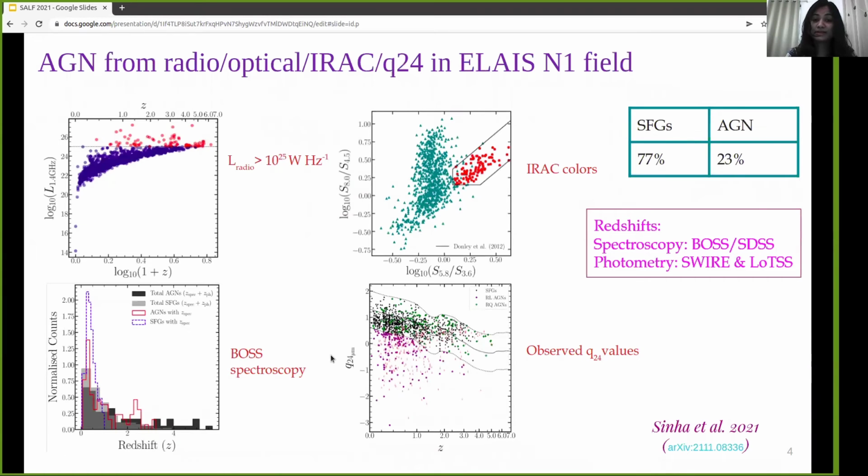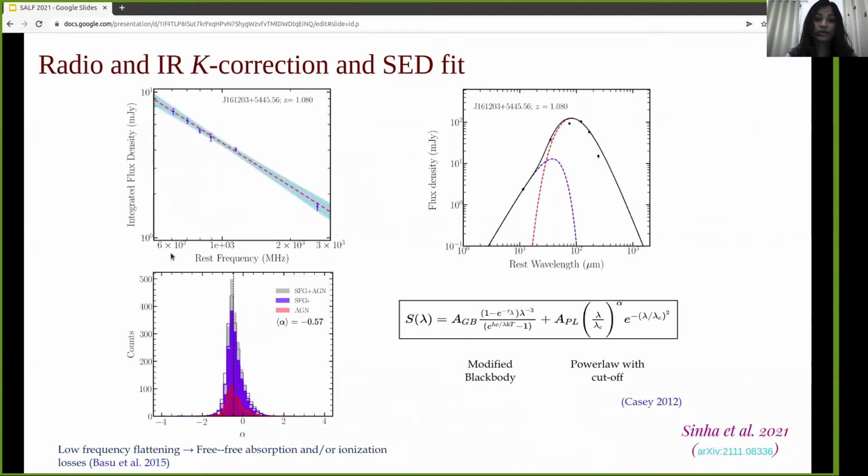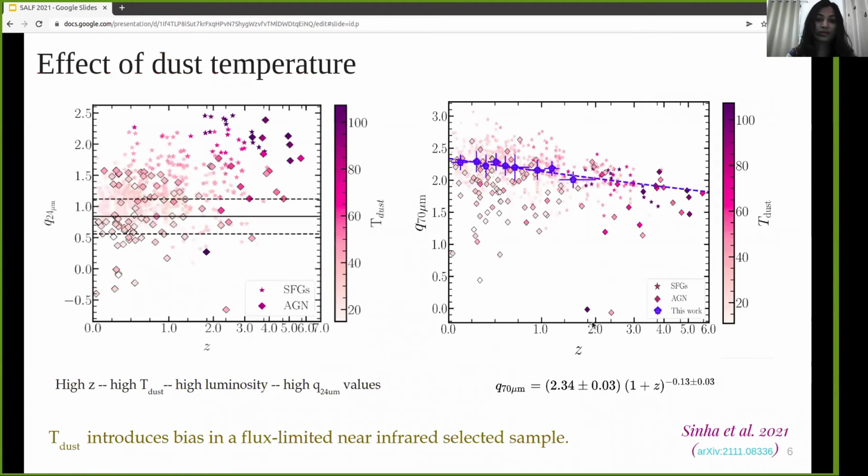We have used various standard multi-wavelength studies to identify star-forming galaxies and AGN in the SN1 field. For K correction in radio wavelengths, we have modeled the radio spectrum as a power law, while we have modeled the infrared SED by using a combination of modified blackbody and a power law with a cutoff. We find that Q24 values increase with redshift.